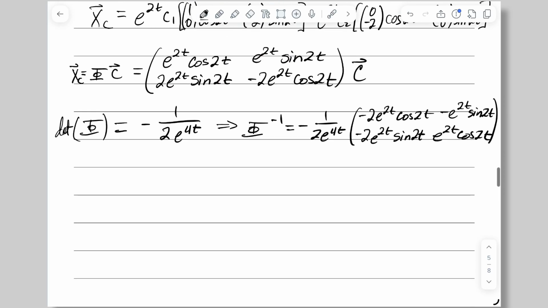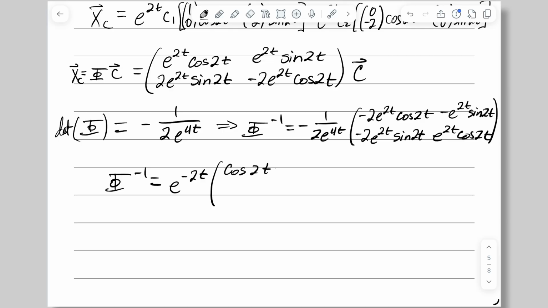You'll notice that we can divide e to the 4t into e to the 2t in every case. The minus 1/2 out front is going to multiply all of the terms. And the result is that phi inverse is equal to e to the negative 2t. I'm leaving that out in front of the whole matrix because it's just going to be easier to work with here.